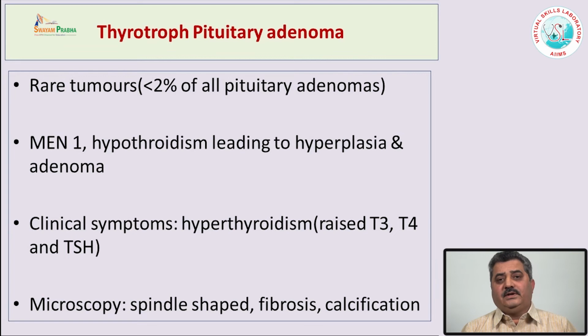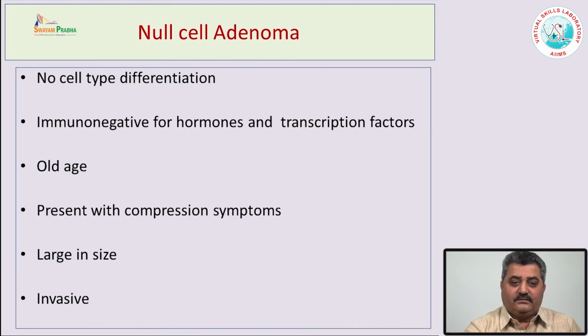From the morphology one can suspect it, because these thyrotroph pituitary adenomas have a very characteristic spindle-shaped appearance, a lot of fibrosis, and sometimes calcification. These are some of the features based on which one can suspect, and one can do immunohistochemistry for TSH hormone, and these adenomas are positive for TSH.